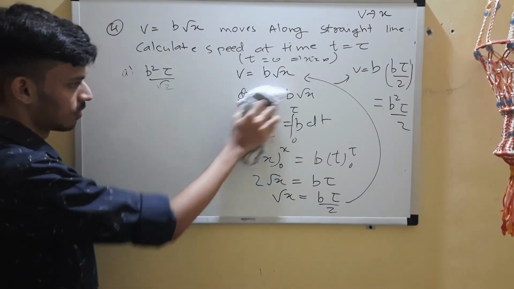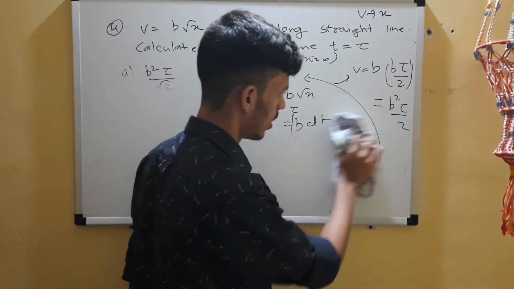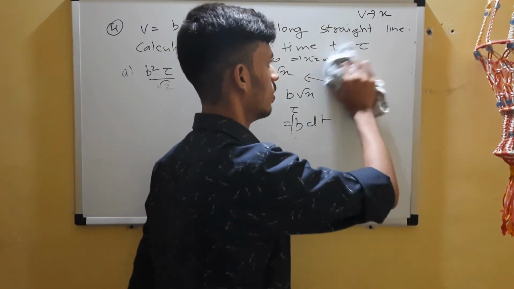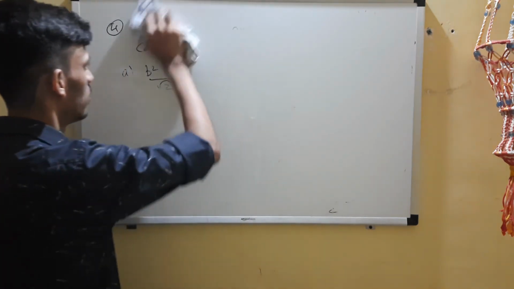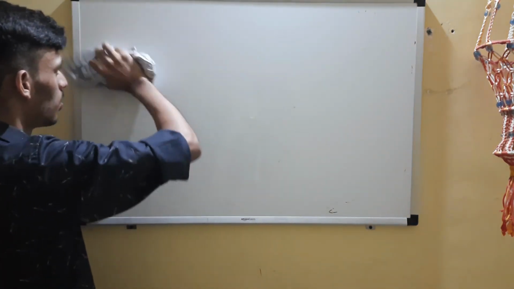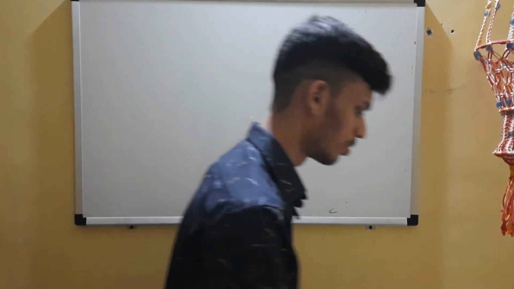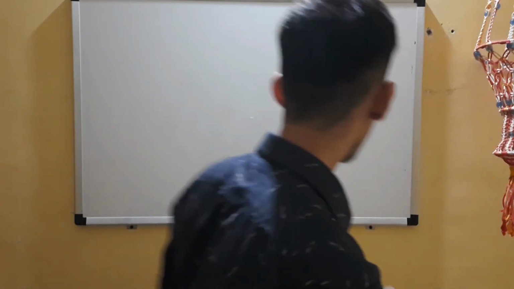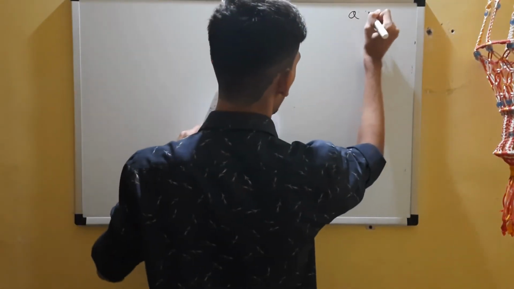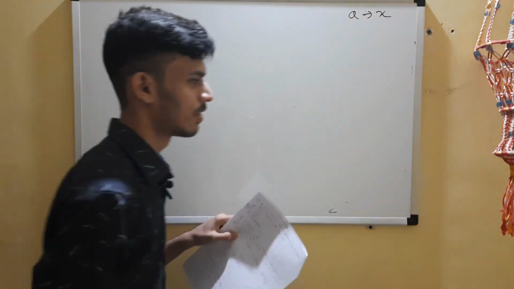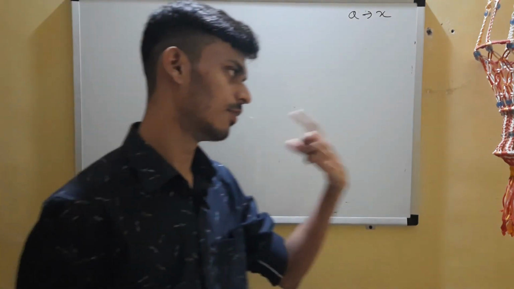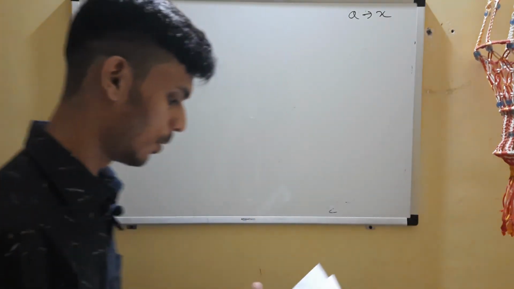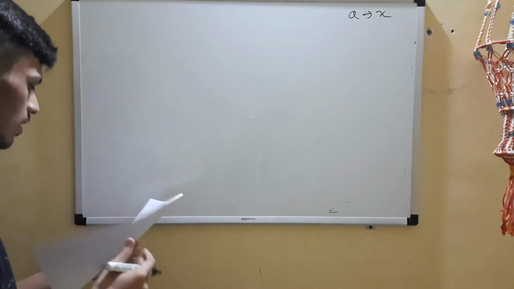Previously they asked what it is proportional to, and now they ask the relation. Second time the relation, first time the proportionality. So things do repeat. Again, now let's go to a to x relations. First we discussed all those t relations, a to t, v to t, s to t, and then we discussed v to x. Now let's go for a to x, and finally we'll go to a to v.